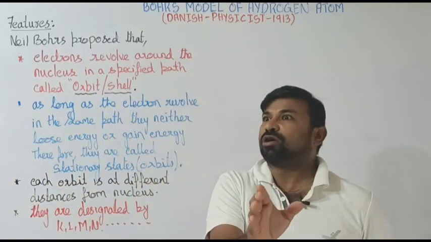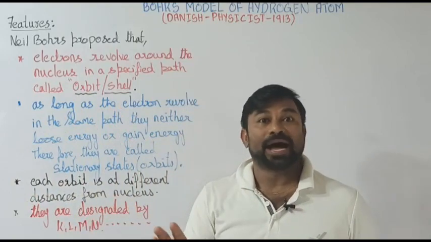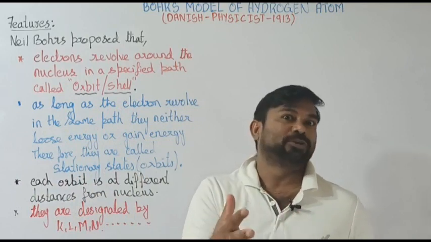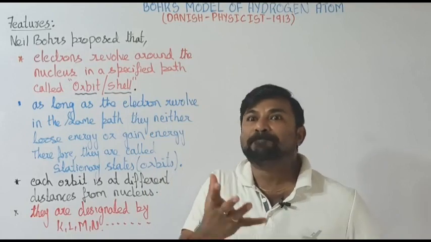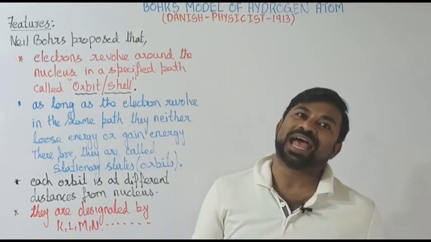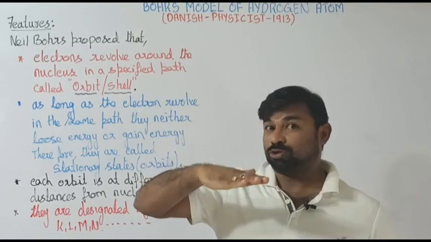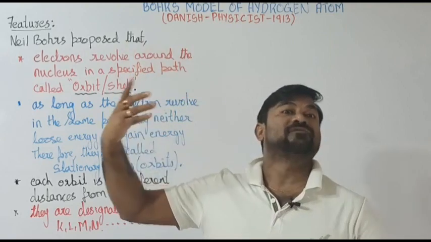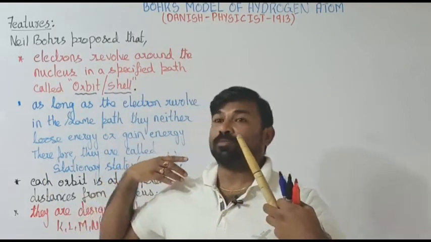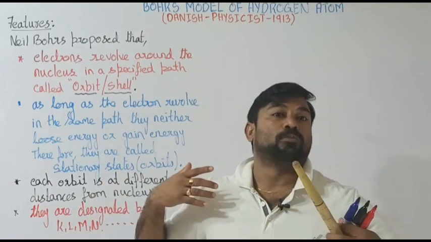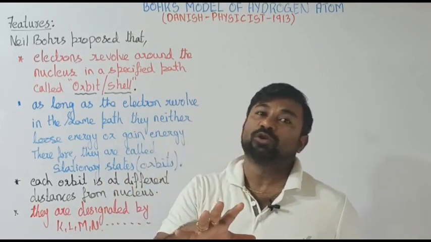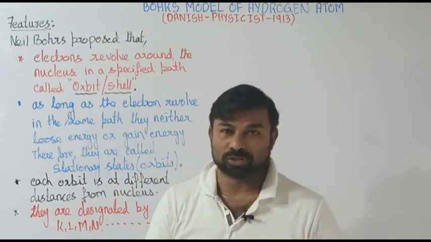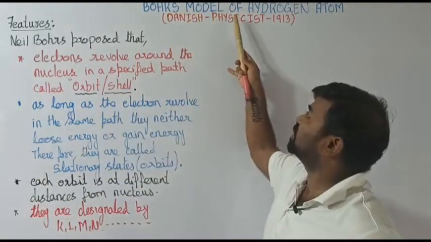It is not that accurate, but he tried, and we have to appreciate him as it is one of the main basic structures of an atom. Taking his foundation, many others came forward, be it modern periodic table or modern postulates or whatever it might be. First, we are dealing with Mr. Niels Bohr. The concept is Niels Bohr's atomic model.